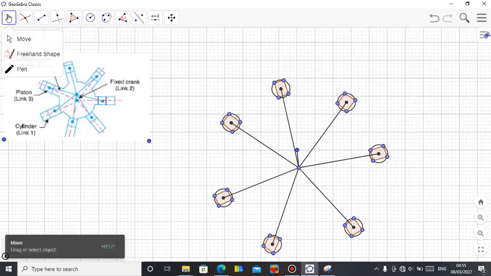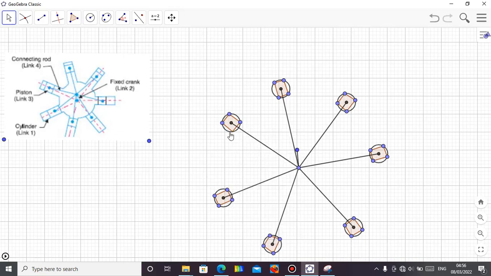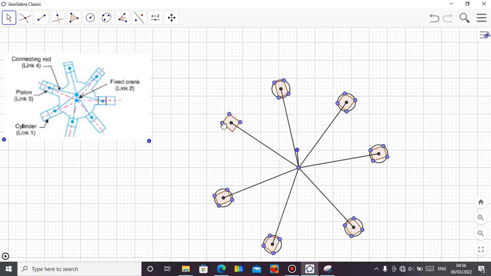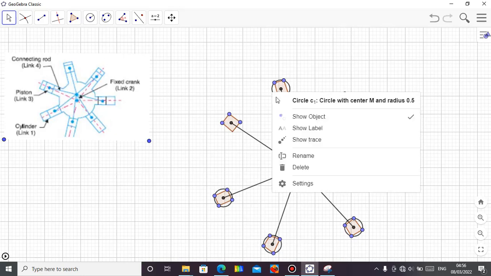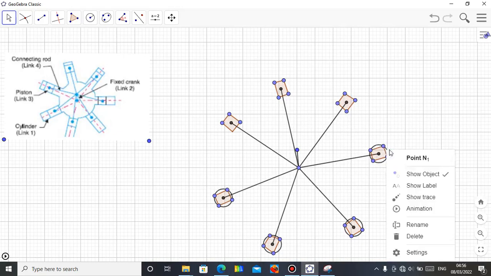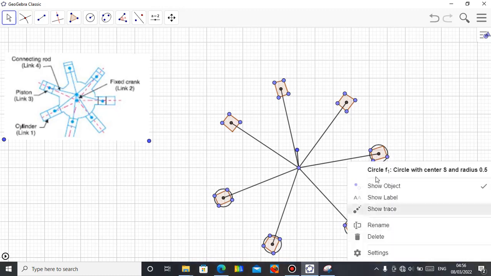Okay. So that is it. So let me just hide all those points I don't need. All the points I don't need. Especially the circle. Let me just hide the circles very fast.